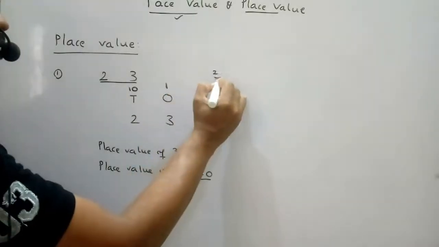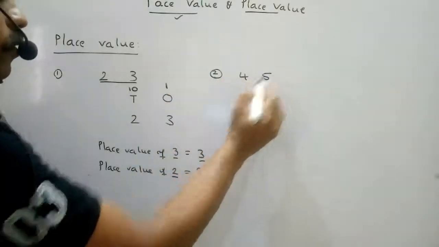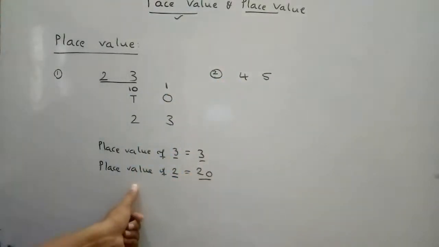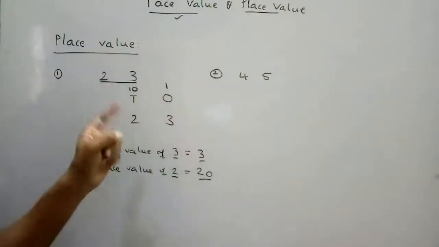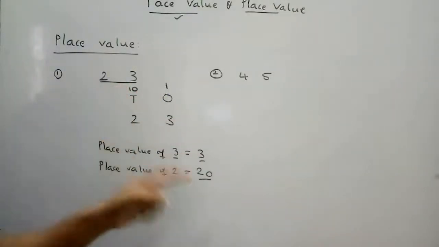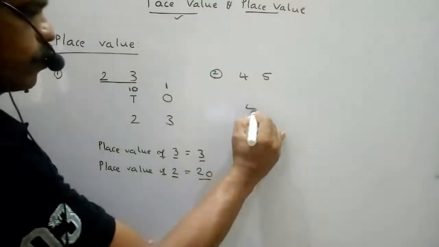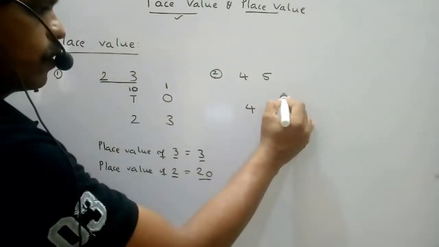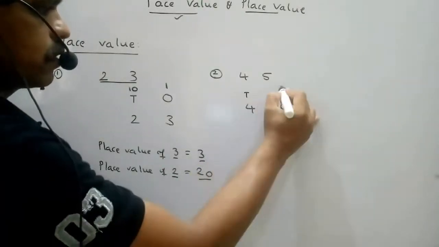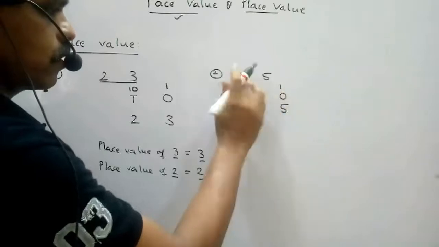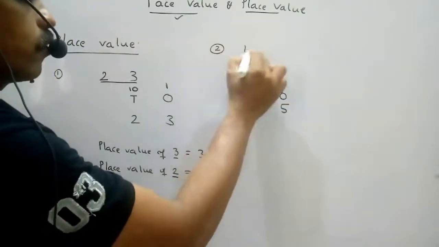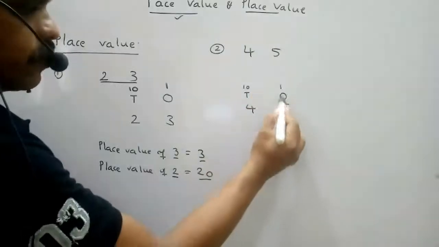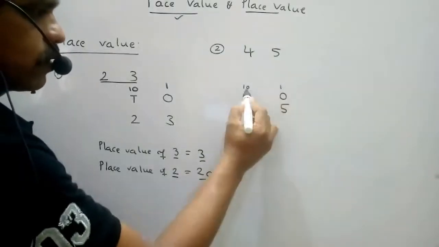So I'll discuss one more. 45. I think you understand this one. 3 is in ones place, so 3 ones are 3. 2 is in tens place, 2 tens are 20. Now 5, ones, tens, 1, 10. Second, 45. So I am writing in the ones place 1, tens place 10.